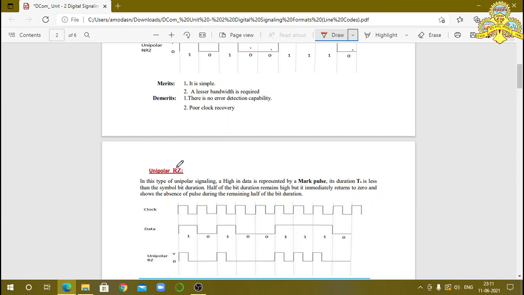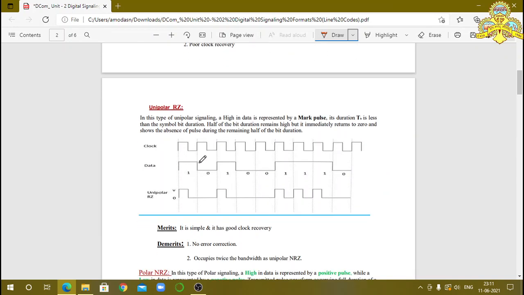Here the bit is returned back to the 0 position. You observe here the data is 1 0 1 0 0 1 1 1 0. Now this is the data and this is the clock pulse. At the positive clock edge, the output changes. You observe this.